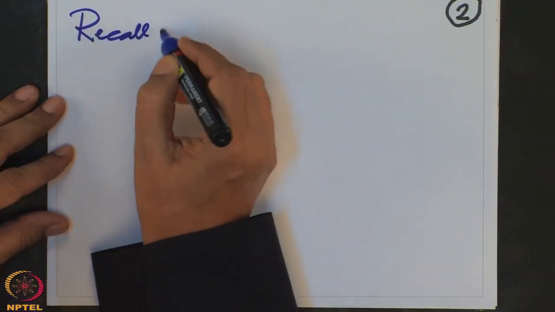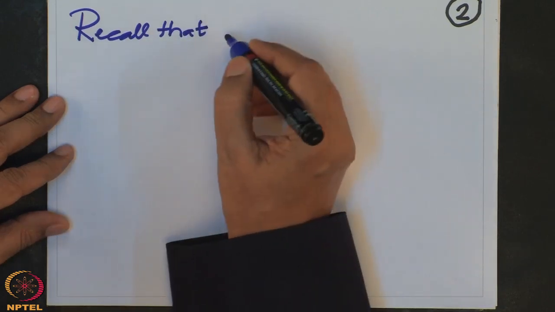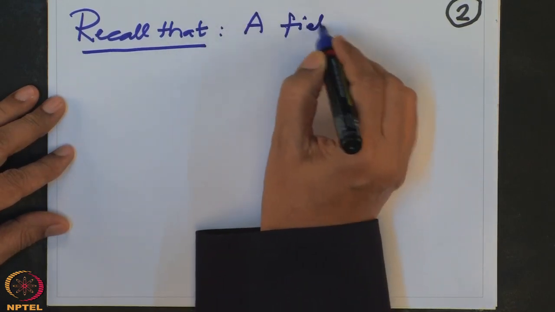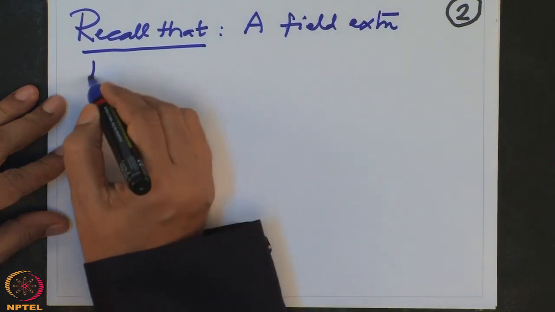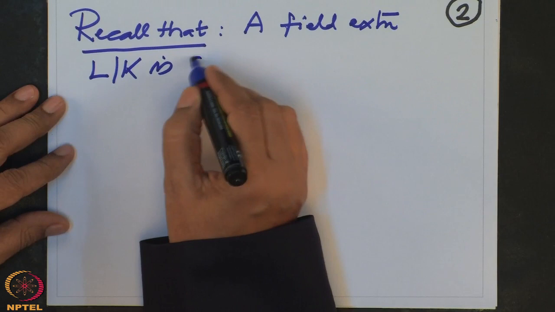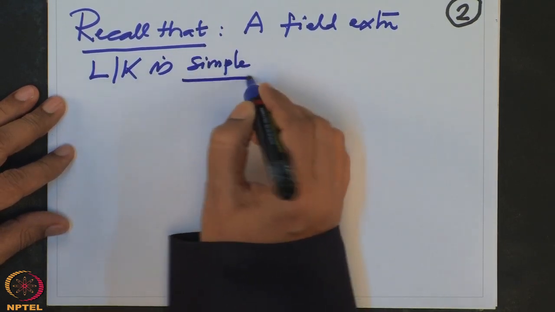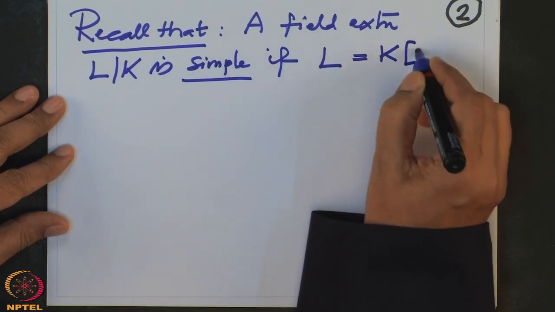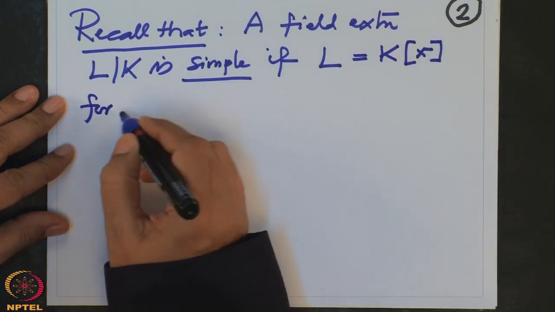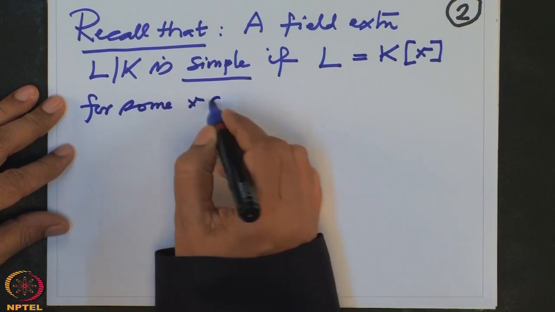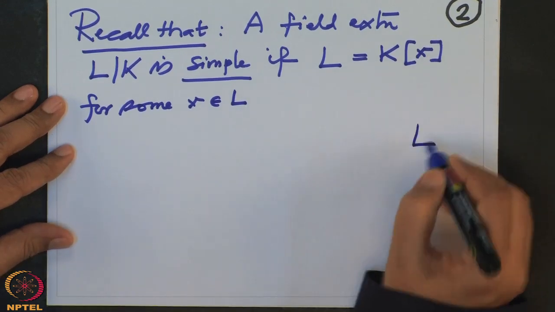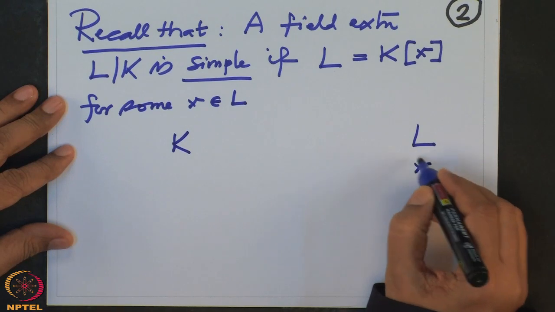First of all, recall that in general, a field extension L over K is simple if L equals K of x for some x in L. So remember our notation, L is a field here, it contains K and x is an element in L.